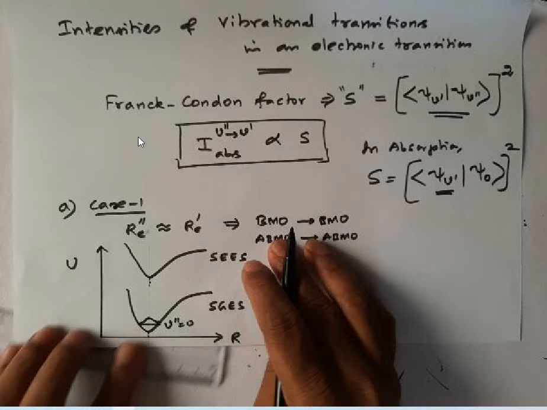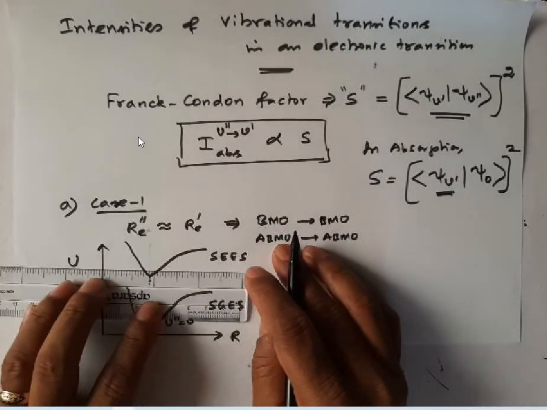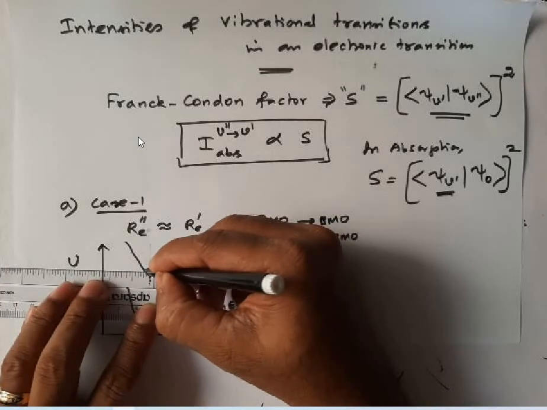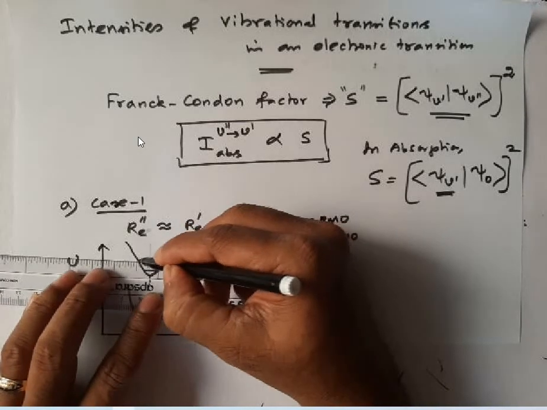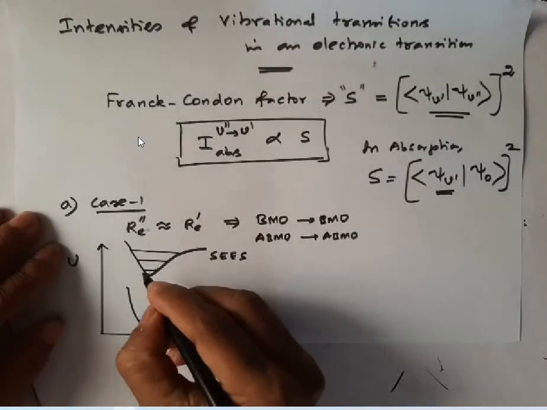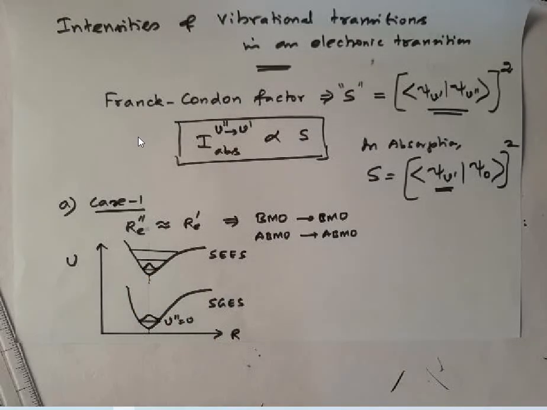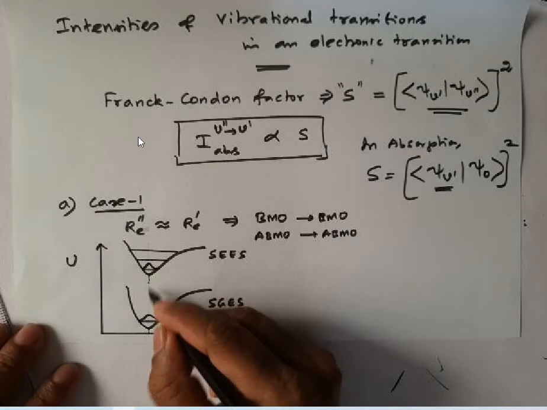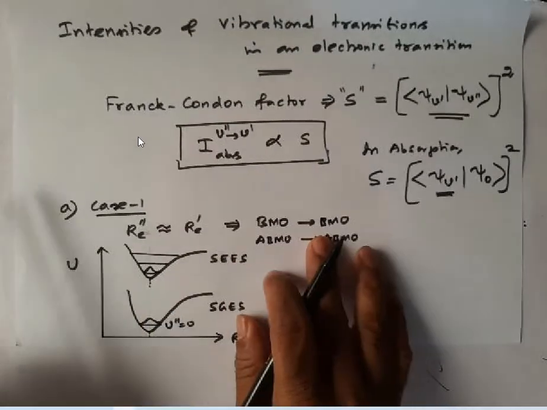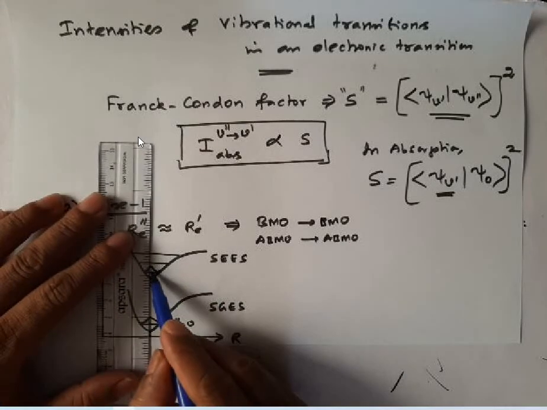Let me draw here: this is the ground vibrational state, this is the next vibrational state, and like that we have many vibrational states. In the ground vibrational state also the probability is maximum at the middle. Now since the internuclear distances are almost the same, the transition occurs in a vertical manner according to the Franck-Condon principle.